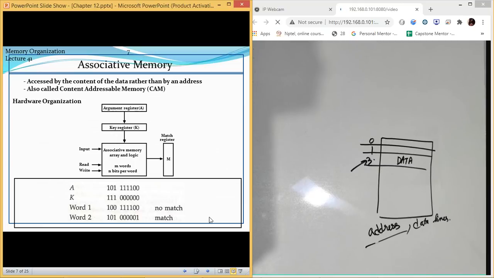But in the case of associative memory, we no longer need this address. The data is not placed at an address. Then the question is, how will we search the data or write the data? The thing is, in associative memory, the searching is done by using the data itself. If I want to search certain data, I will use data to search. This is a very confusing statement, so let us take an example from our PPT which we are doing.